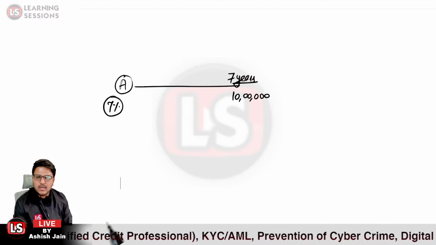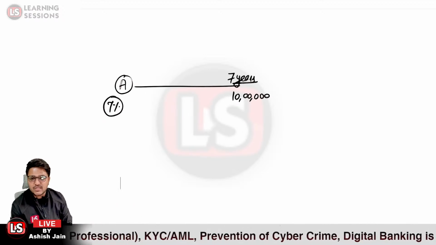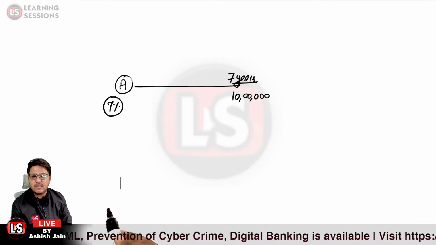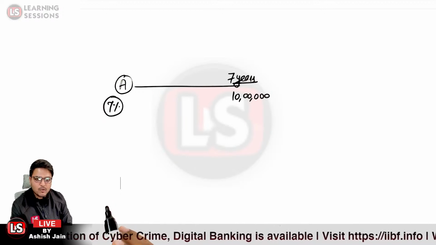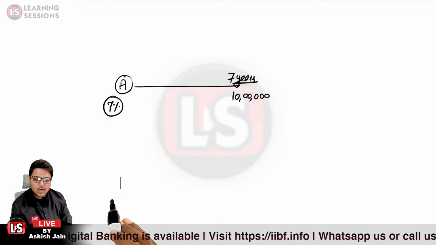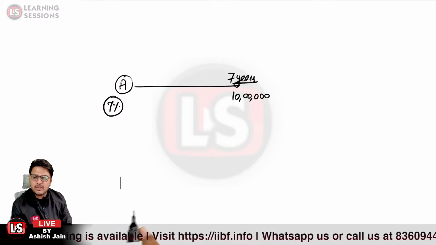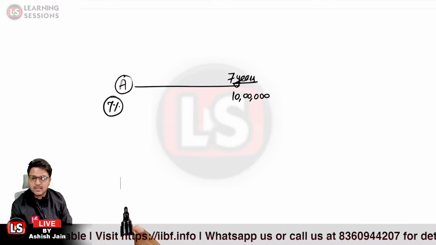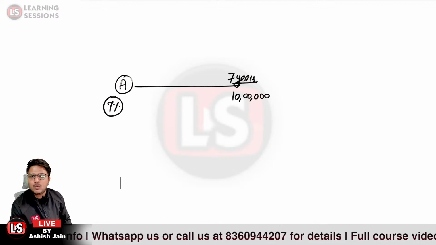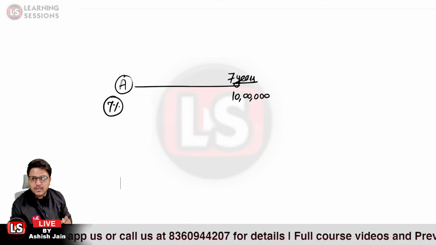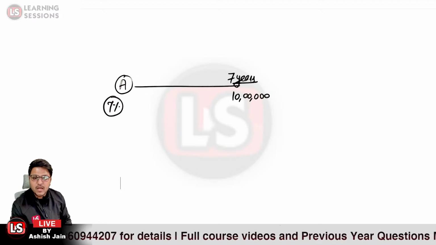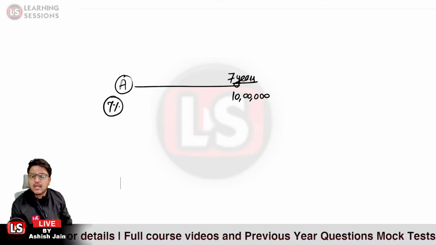What amount does he need to deposit, to set aside, so as to have a total amount of 10 lakh rupees after 7 years? What amount does he need to deposit annually at 7% so that he receives rupees 10 lakh at the end of 7 years, so as to buy his dream car? So that is related to the sinking fund, where we put our money at a particular rate of interest and we are investing it again and again over a fixed period of time.